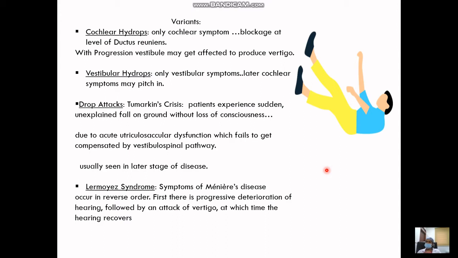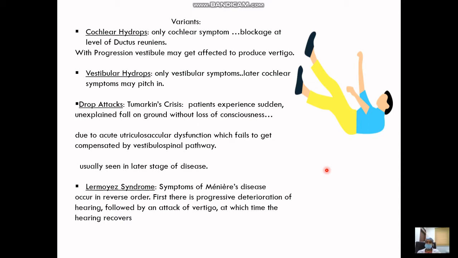This occurs usually in the very later stage of the disease, where the reflexes altogether have slowed down and the crisis is very fast. Another is Lermoyez syndrome. Here, the symptoms of Meniere's disease occur in a reverse order, meaning to say, first there is progressive deterioration of the hearing, then there is an attack, at which time the hearing recovers.